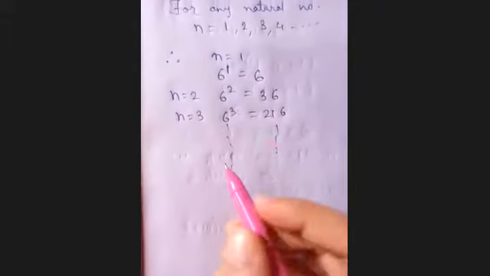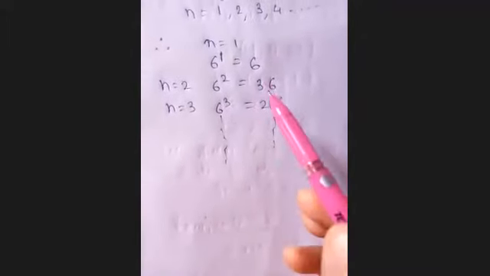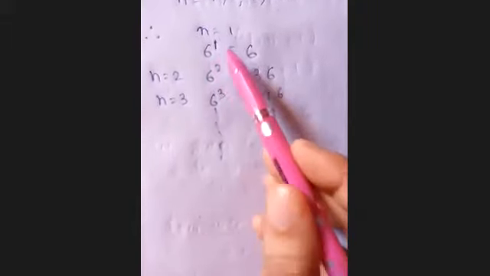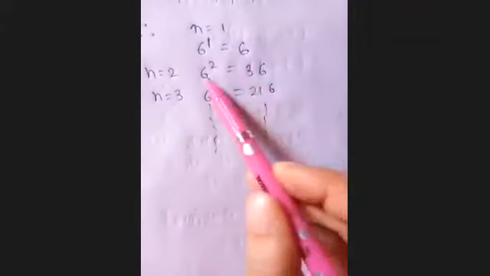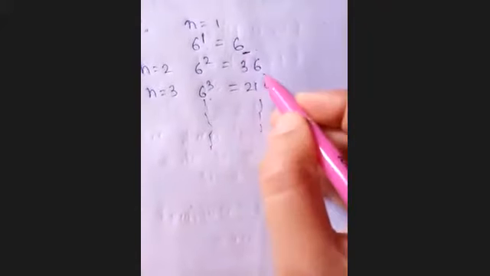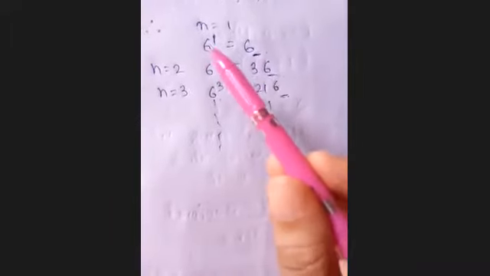So you are observing that when I have taken 1, 2, 3 natural numbers at this place n, we are getting 6 power 1, 6, 6 power 2, 36, 6 power 3, 216. So all the numbers end with the digit 6. So you can write, it can be observed that 6 power n ends with the digit 6. It is not ending with the digit 0 for any natural number n. It means it is clear that 6 power n cannot end with the digit 0. Is this clear, Devishmita, now?